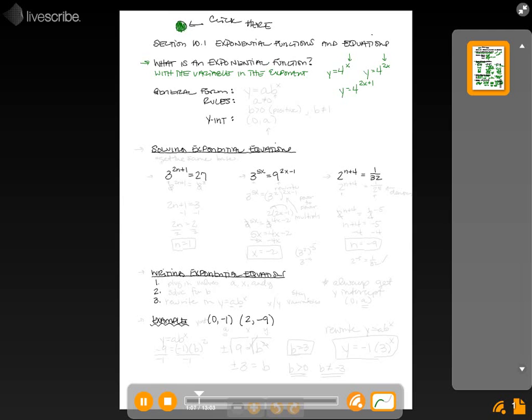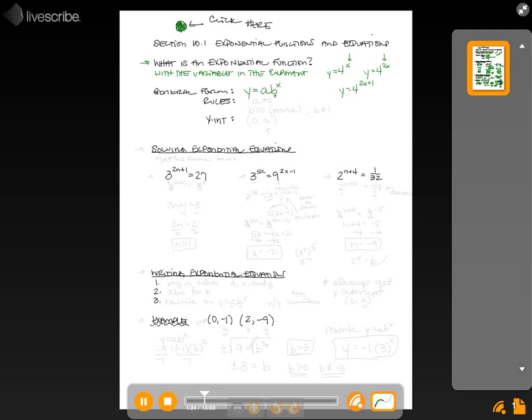The variable, the x, most of the time, has to be in the exponent position. Now the general form for an exponential function is y equals a times b to the x. Again, the exponent is the variable. Now it's only on the b here. Okay, we have two different numbers going on. We have an a and a b.